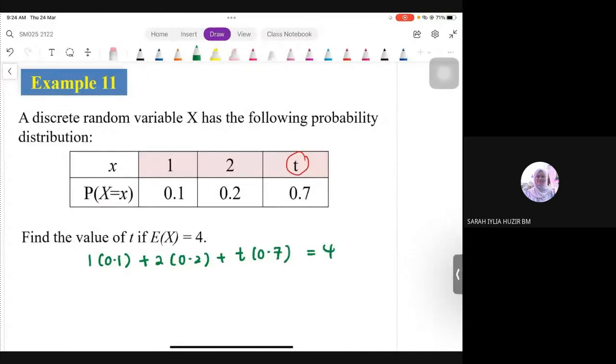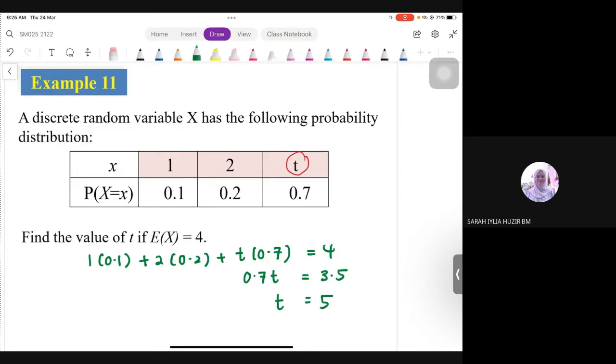Okay, straight away simplify this up. Okay, we get 0.7T is basically apa tu? 4 minus 0.1 minus 0.4, that is 3.5. So T is basically 5.